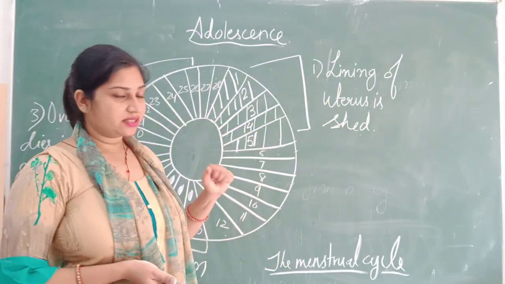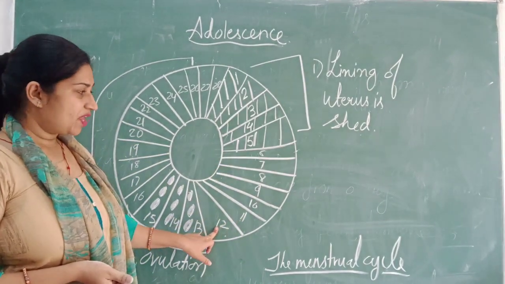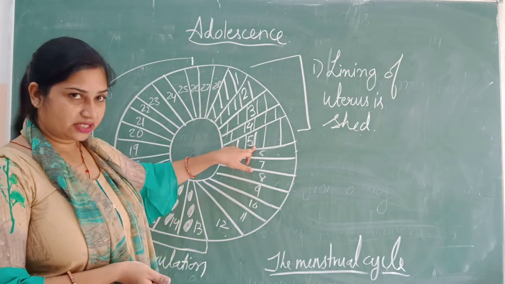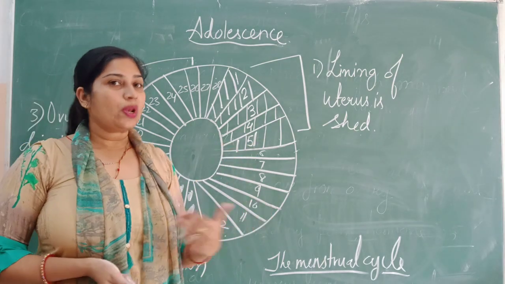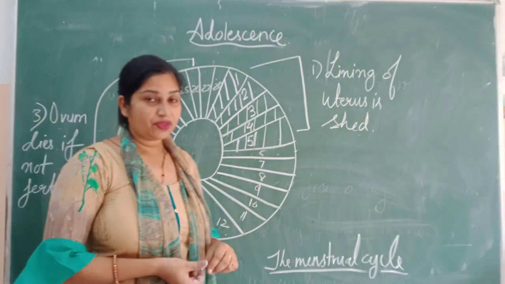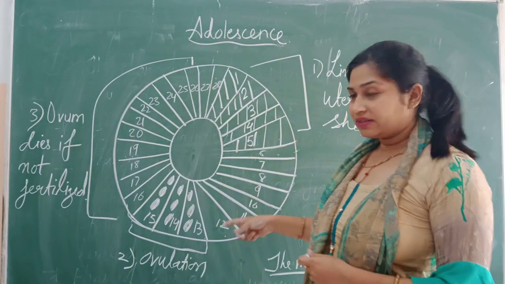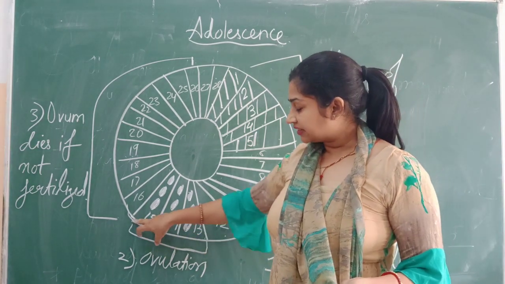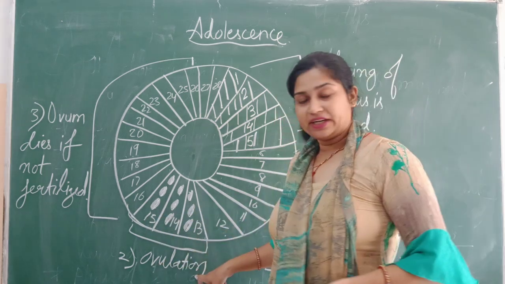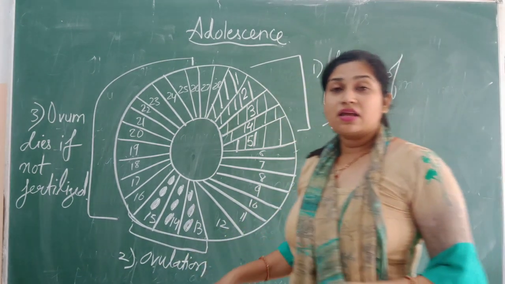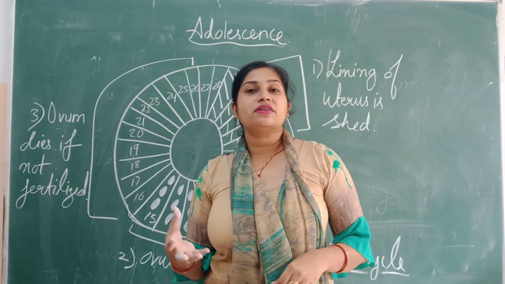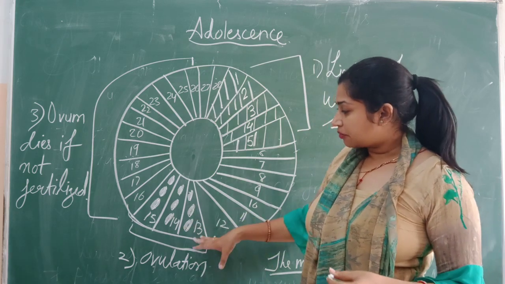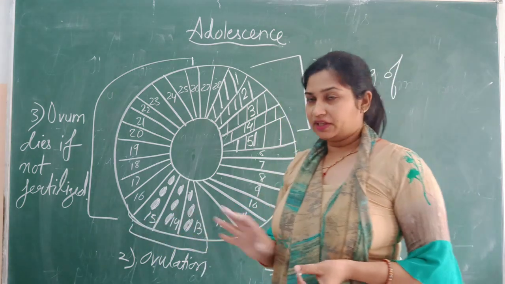Now, from the 6th day till the 12th day, there is no major change. When the bleeding stops, that is on the 5th day, usually no major change will occur from the 6th to the 12th day. Now, after the 12th day, from the 13th to the 15th day, this period of the cycle is said to be the ovulation period. Why is it called the ovulation period? Because in this, the ovum is released by the ovaries. So this period of ovulation generally occurs from the 13th day to the 15th day.